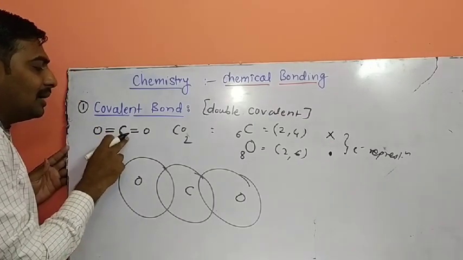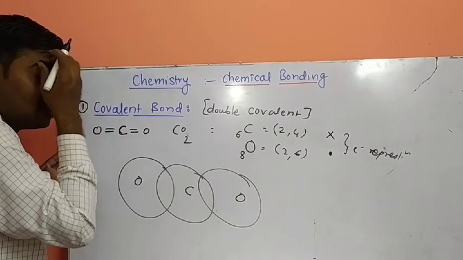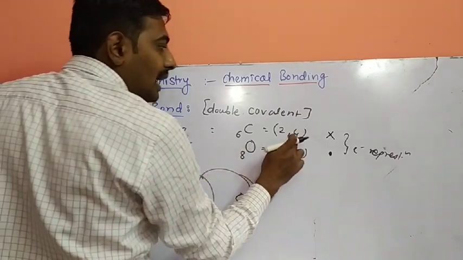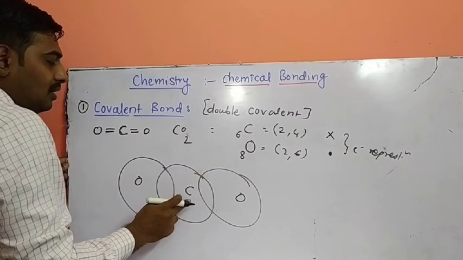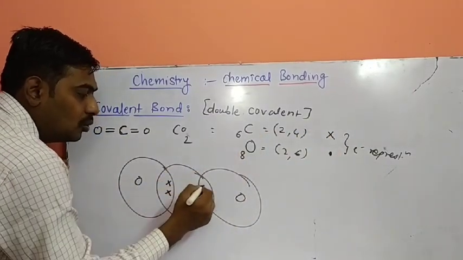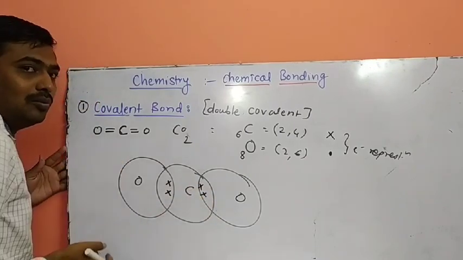Oxygen atom and carbon atom form how many bonds? 2 bonds. Here again 2 bonds. So that electron sharing we have to show in the electronic diagram. For carbon, how many electrons do we have to draw? 4. So this is carbon. The representation is cross. 2 are engaged here, 2 are engaged here, due to the double covalent bond on both sides.